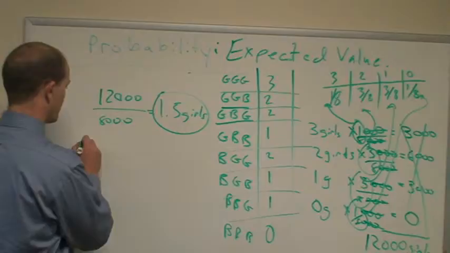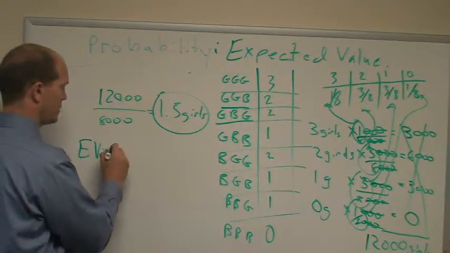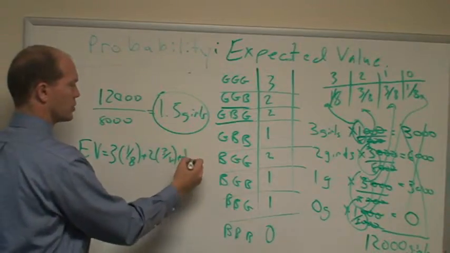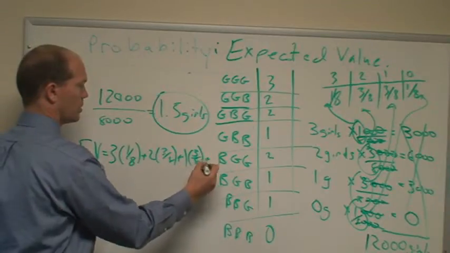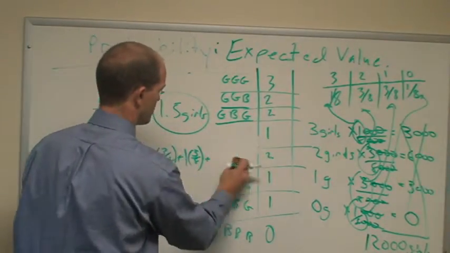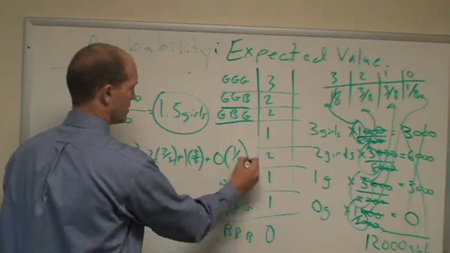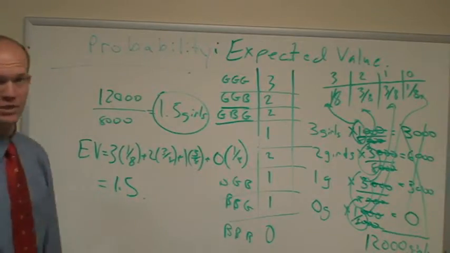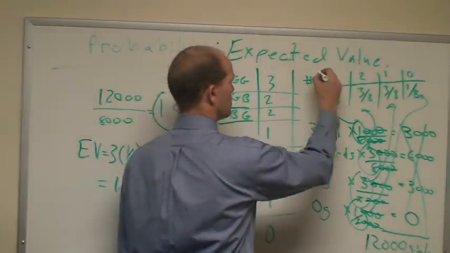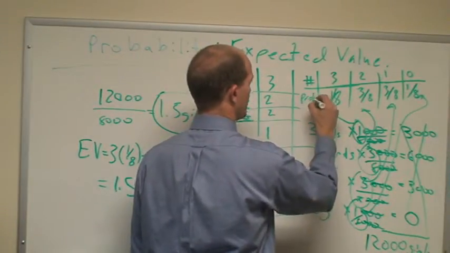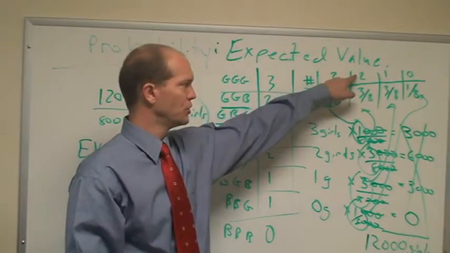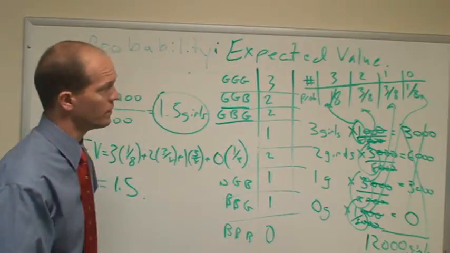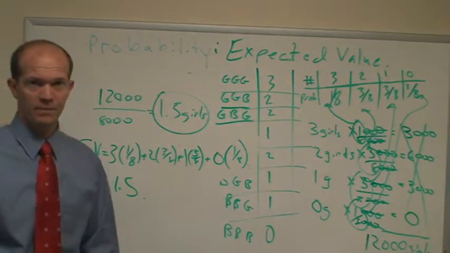The expected value in this case would be 3 times 1/8 plus 2 times 3/8 plus 1 times 3/8 plus 0 times 1/8. If I add all this up, I'm going to get 1.5. And this is the process I will usually use. I'm going to take the number times its associated probability, add that to the next number times its associated probability, add that to the next number times its associated probability, and just keep doing that for all the numbers and probabilities I have to give me the expected value.